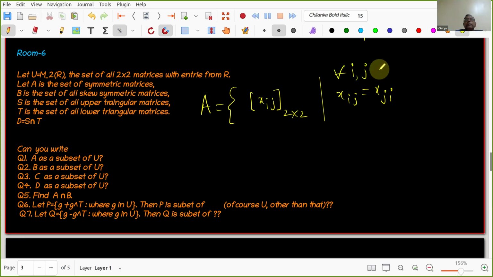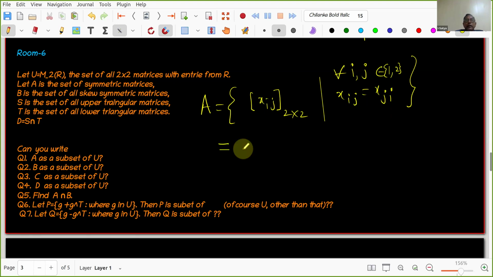Given any i, j belonging to 1, 2, you can extend it to any n in general, for n by n matrices. But you told very beautifully that these are all 2 by 2 matrices. But the symmetric definition, the condition comes here. We are collecting all those matrices in which xij equals xji.